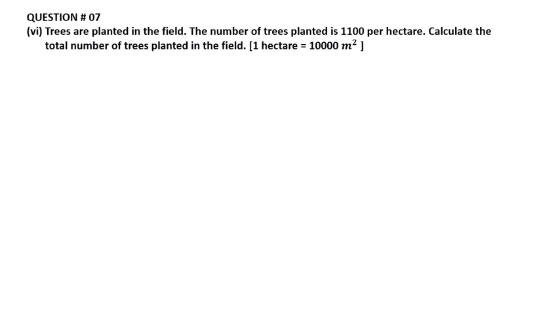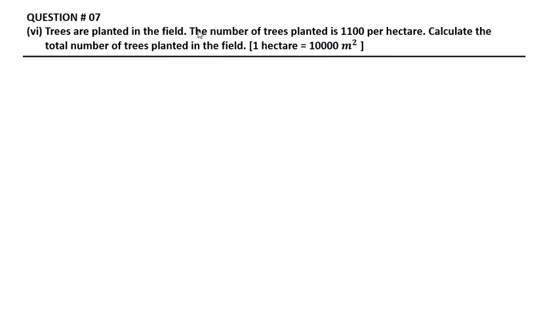Question number 7, part 4. Trees are planted in the field. The number of trees planted is 1100 per hectare.